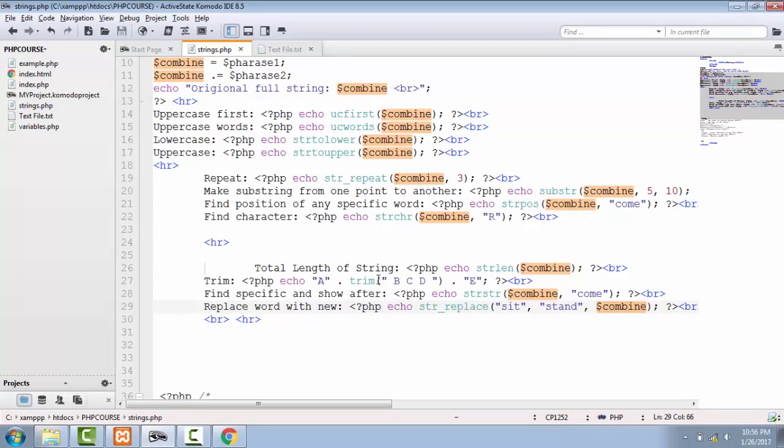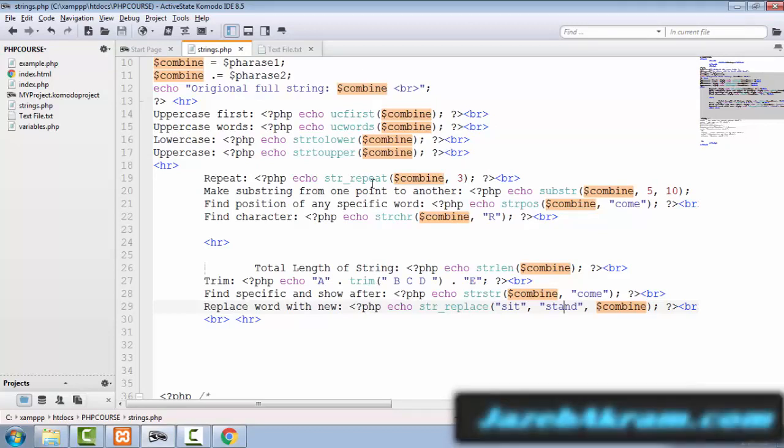So these are very simple functions of strings. There are many functions that we are going to learn. This is just a quick intro right here. When we are going to make our project, these functions are going to be used. I know that you are gonna forget at that time, but we will revise it later in case.